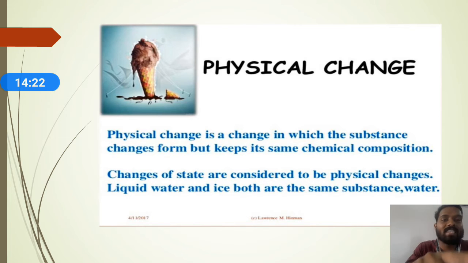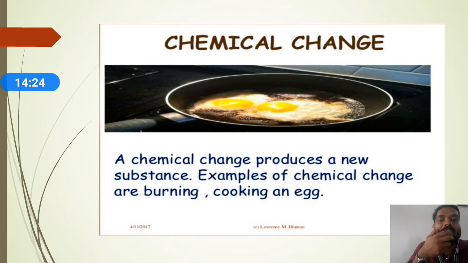Now we can see chemical changes. What do we mean by chemical changes? Chemical changes means any change in which a new substance is formed; such changes we call chemical change. In physical change, no new substance is formed. In chemical change, a new substance is formed. Such changes we call chemical change.